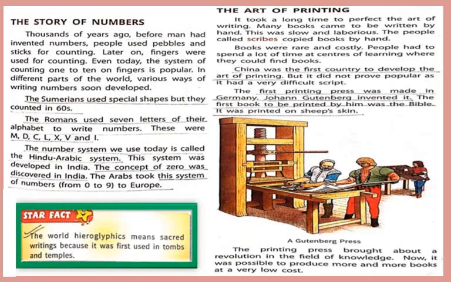The first printing press was made in Germany. Johann Gutenberg invented it. The first book to be printed by him was the Bible. It was printed on sheepskin. The printing press brought about a revolution in the field of knowledge. Now it was possible to produce more and more books at a very low cost.